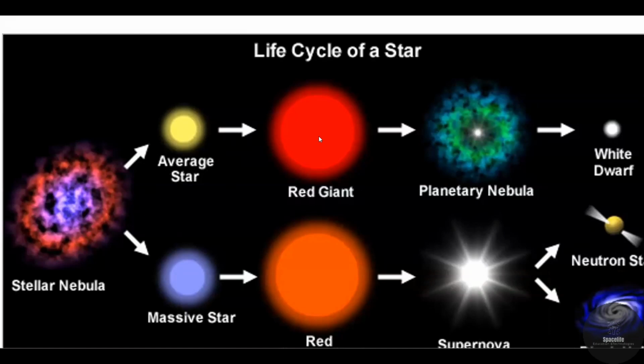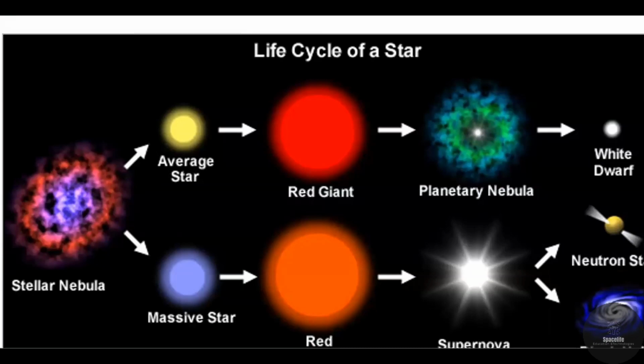After completing its helium in the star, the red giant will form, and the red giant will release its outer layers of gases to space. By this formation of the nebula, it will release outer layers to space. Then the core layer will be full of pressure. This is called a white dwarf. Means the core layer is full of ice, and at the same time it is very pressurized at the surface. This is called a white dwarf.